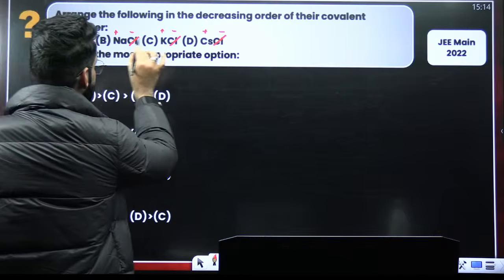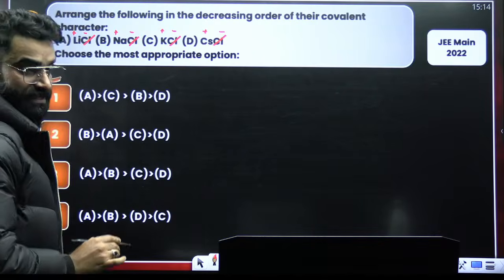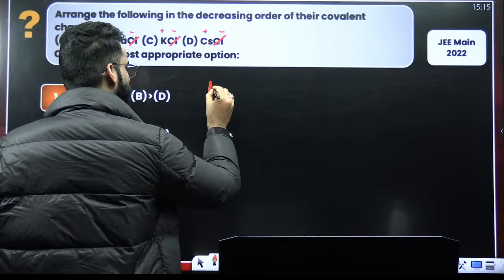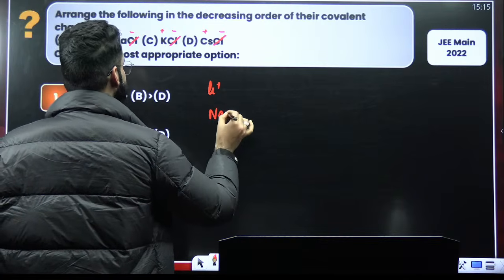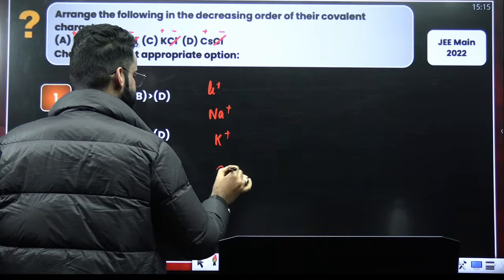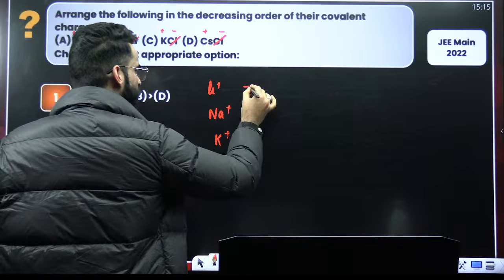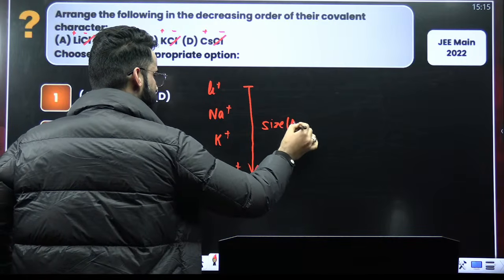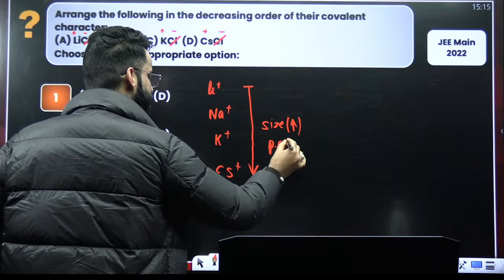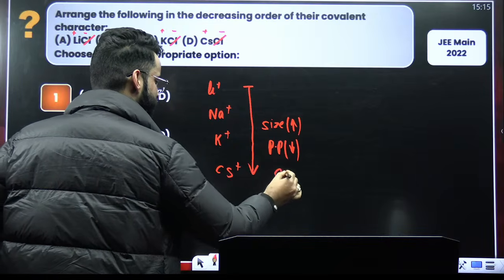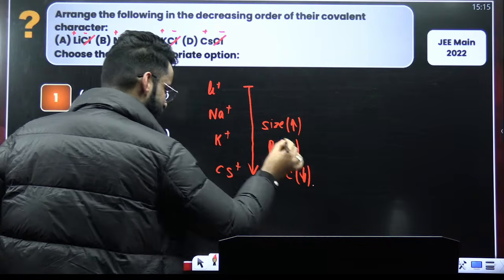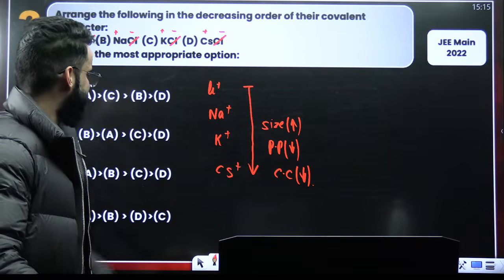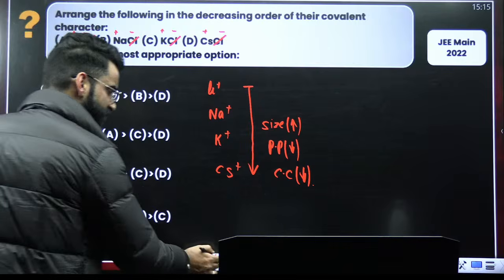Now the charge on every cation here is same. So we are going to talk in terms of size. So we have got Li positive, Na positive, K positive, cesium positive. Perfect. Down the group, size of the cations will increase, right? And you know, if size increases, what happens to polarizing power? Polarizing power of cation decreases. And if polarizing power of cation decreases, covalent character is automatically going to decrease. So which one will be having the least covalent character? Least covalent character will be shown by CsCl, right? So D will show the least covalent character.